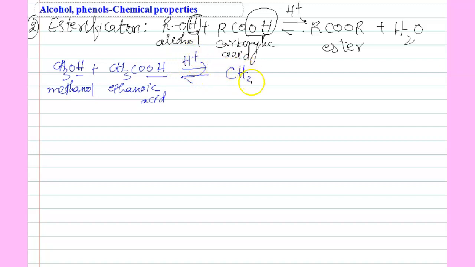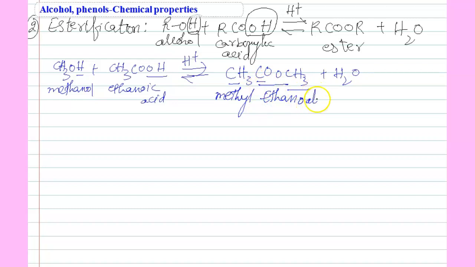Then CH3CO, here CH3CO is there, OH is removed. Then here OCH3 is there. So this is an ester. So this ester name is methyl ethanoate: 2 carbons, ethane, COO functional group, methyl.